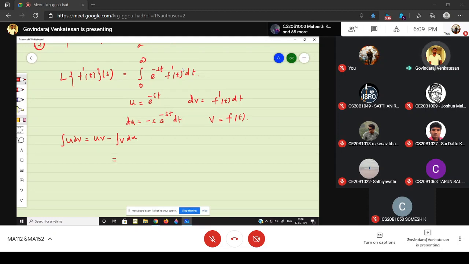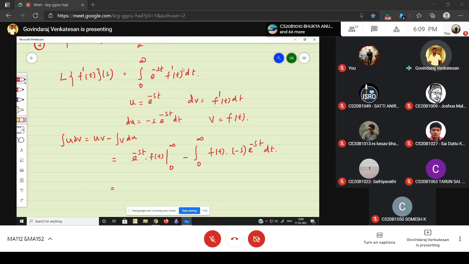So the answer is nothing but u into v, that is e power minus st into f of t, running from 0 to infinity, and minus integral over 0 to infinity v du. This is f of t times minus s into e power minus st into dt. Right? Yes.